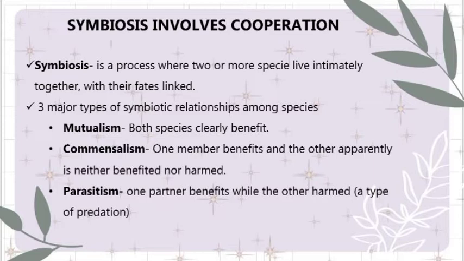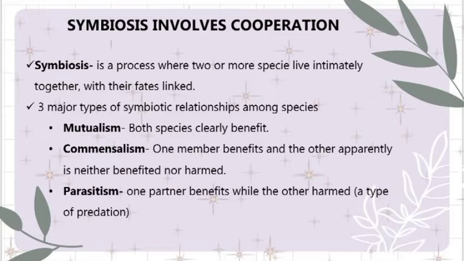So there are three major types of symbiotic relationship among species. The first one is mutualism. When we say mutualism, both species clearly benefit. The second one is commensalism. One member benefits and the other apparently is neither benefited nor harmed. The last one is parasitism. One partner benefits while the other is harmed. So it is a type of predation.